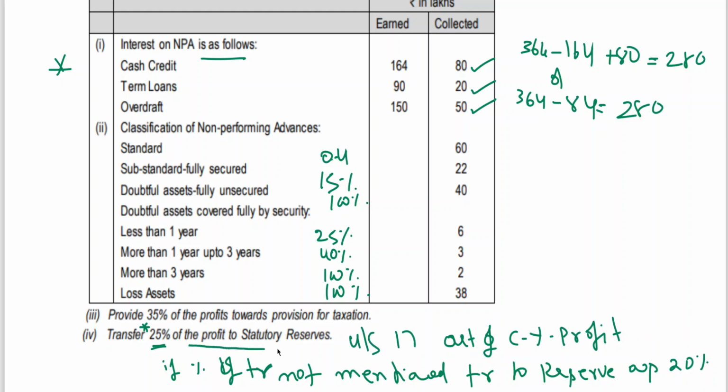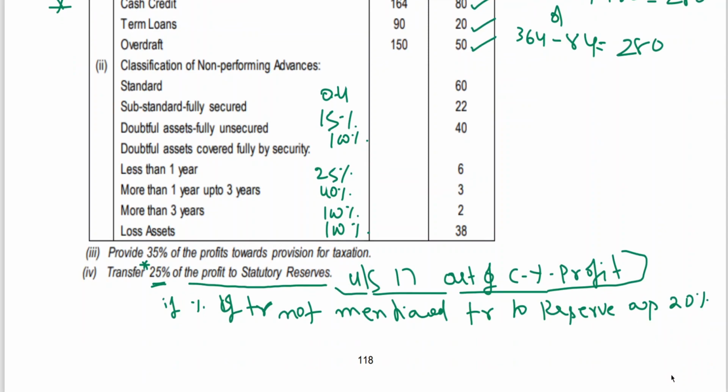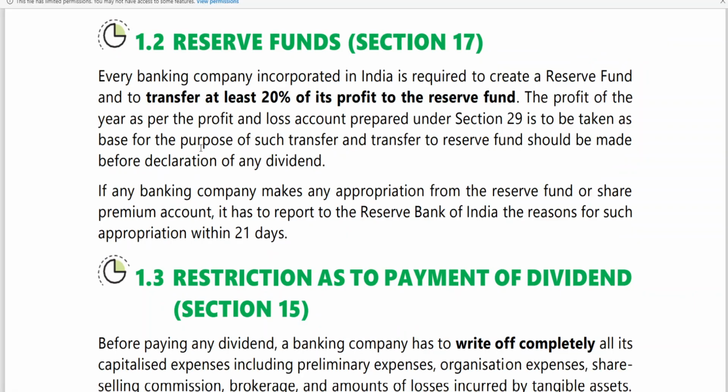This I have told you already just now. Every banking company incorporated in India is required to transfer at least 20% of its profit to reserve fund. Clear?